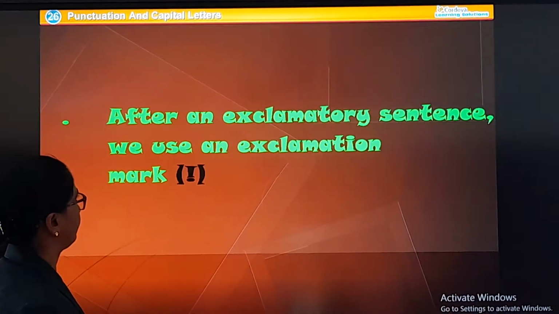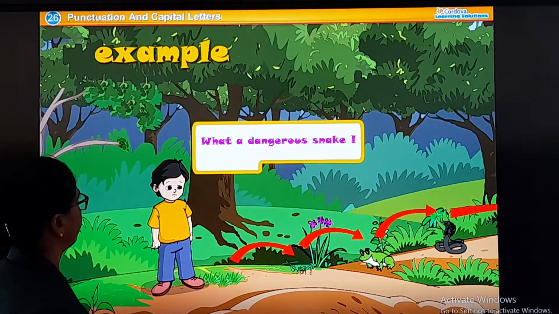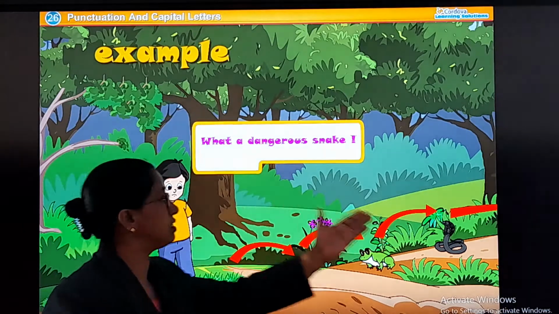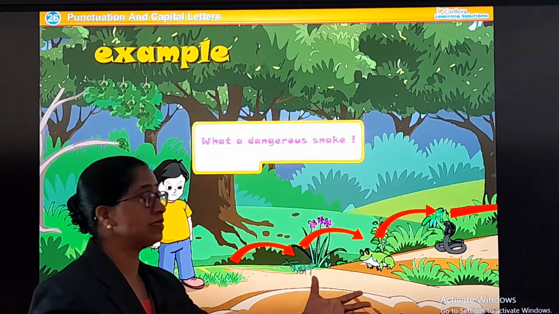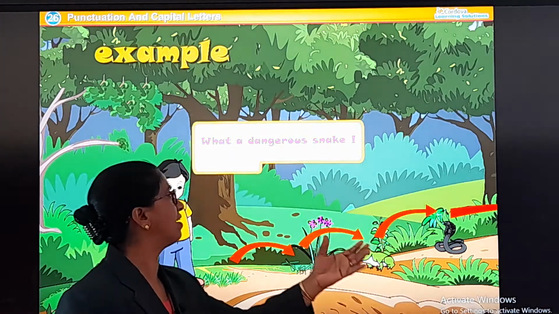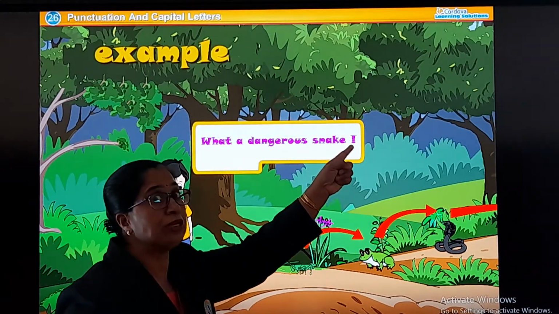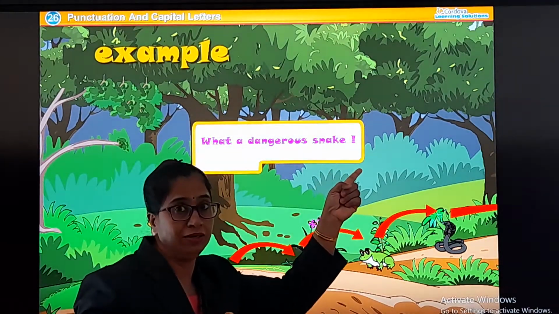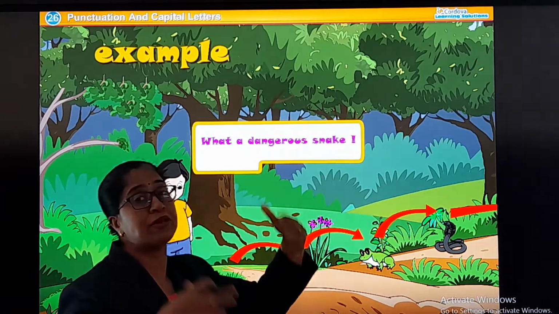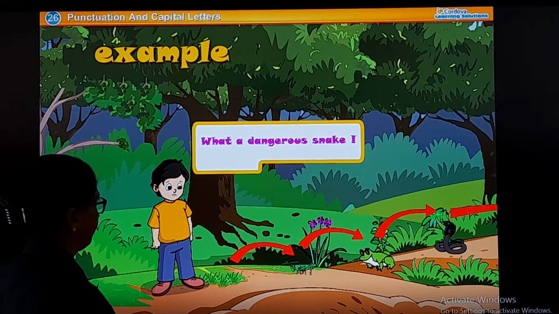After an exclamatory sentence, we use an exclamation mark. Example, what a dangerous snake! Now, this is a boy who sees a snake and he suddenly expresses his surprise and fear. What a dangerous snake! And so it is expressing his emotion. So, what do we need to use? Which punctuation? Can I use a question mark here? No, it is expressing emotion. I am not asking anything, I am expressing my emotion. So, exclamation mark.